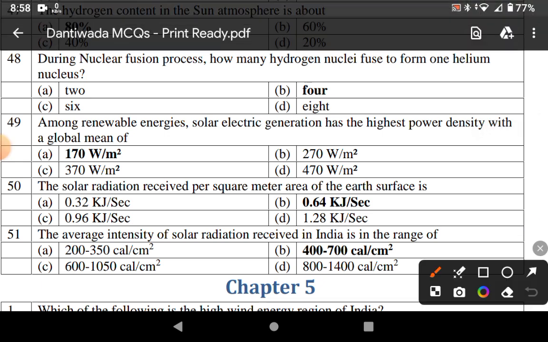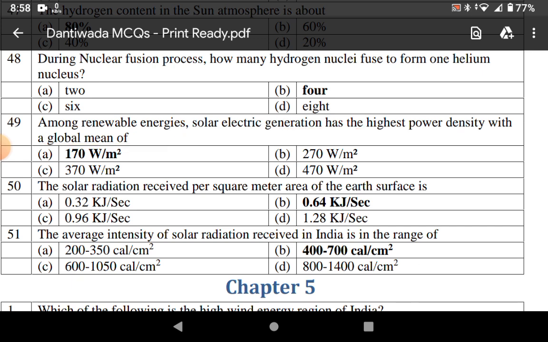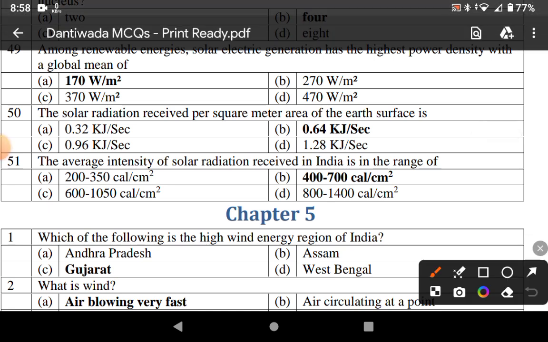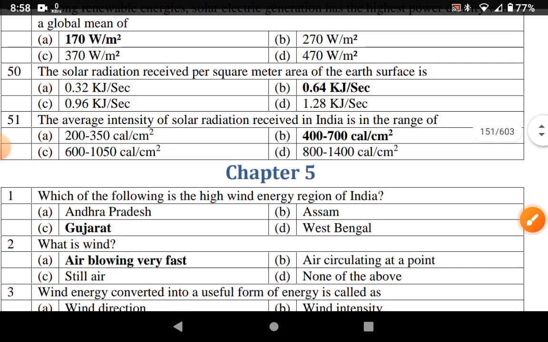Among renewable energy, solar electric generation has the highest power density, with a global mean of 170 watts per meter square. The solar radiation received per square meter area on Earth's surface is 0.64 kJ per second. The average intensity of solar radiation received in India is in the range of 400 to 700 calories per centimeter square.